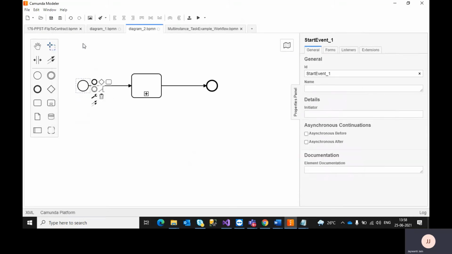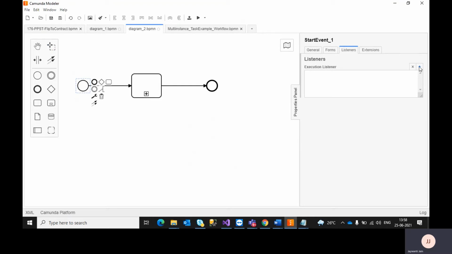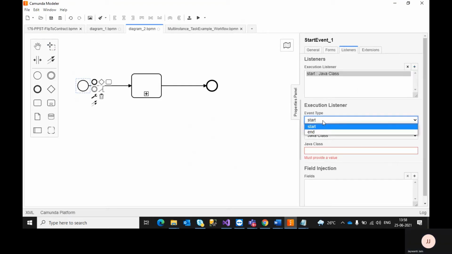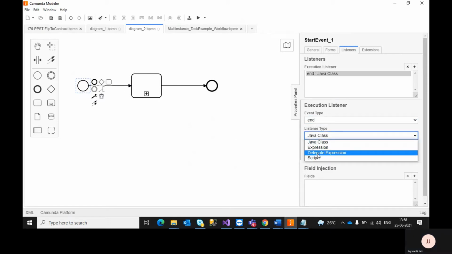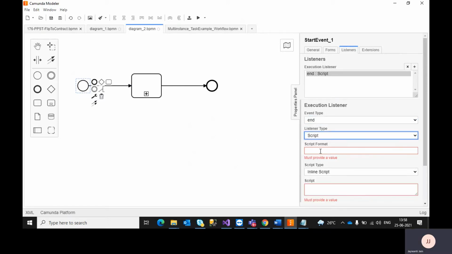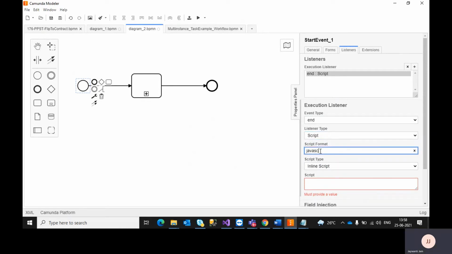I am just adding these two things, and in this listener I am attaching an end event. As soon as the control comes out, the end event will fire, and here I am writing a JavaScript script. In this way, the doclist variable will be created, and the JSON object is stored in it.